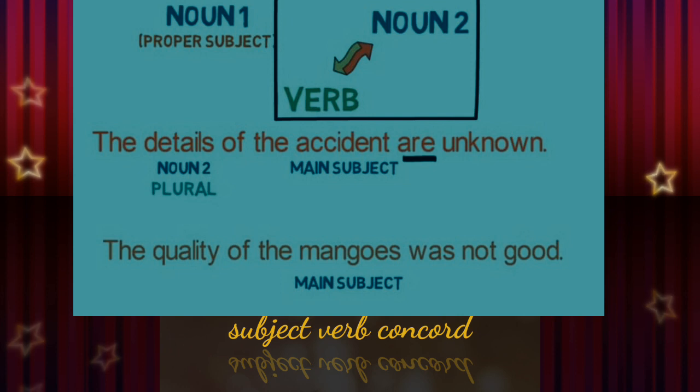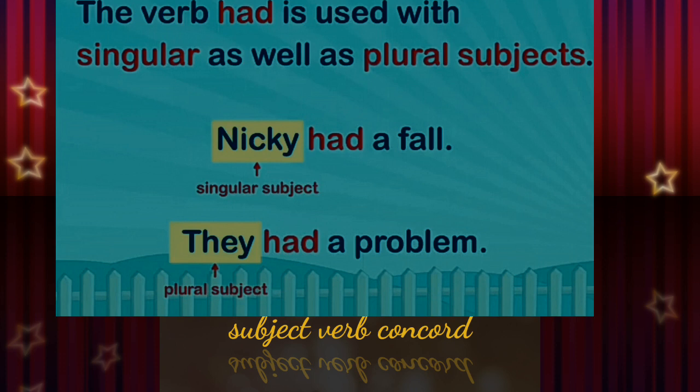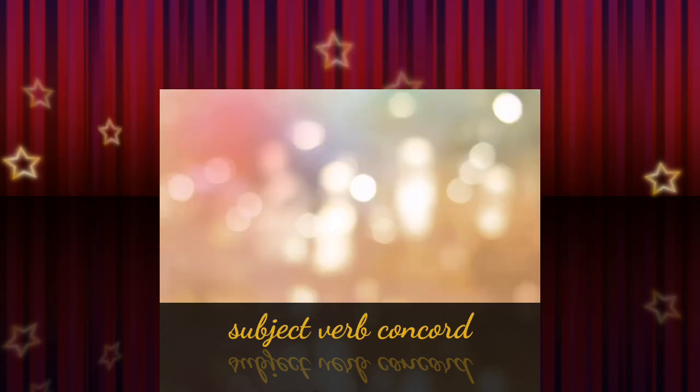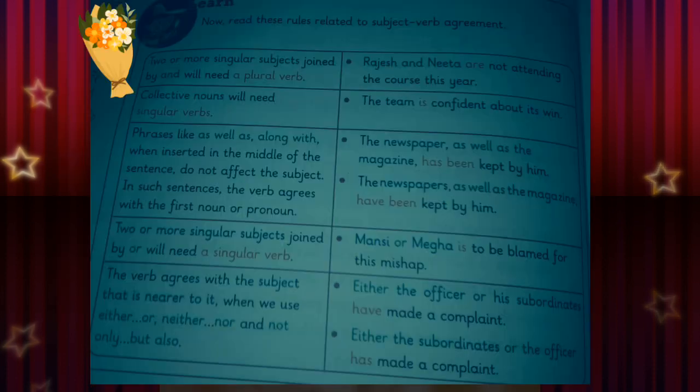Quality is singular. Okay? Now we move on to the last rule of subject-verb agreement. The verb had is used with singular as well as plural subjects. This concept everyone knows, isn't it? Nikki had a fall. Nikki is a singular subject and it is followed by had. They, a plural subject, is also followed by had. Okay? Now, I'll give you the summary of what we have learned till now.